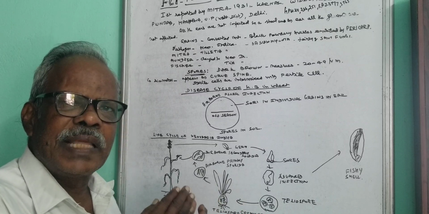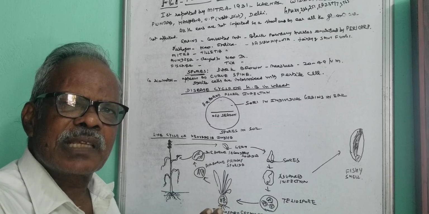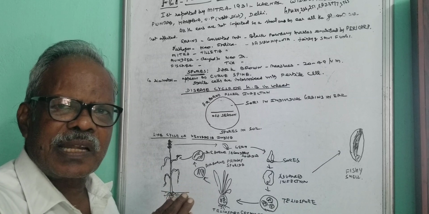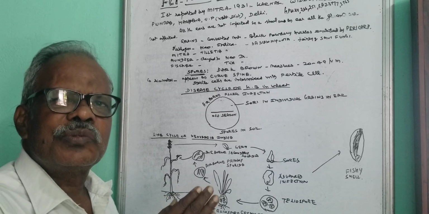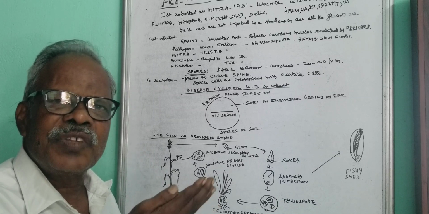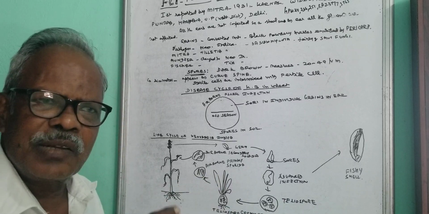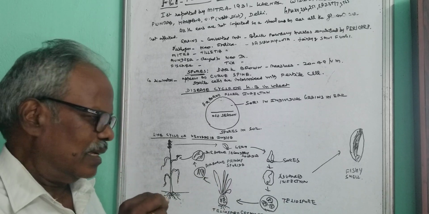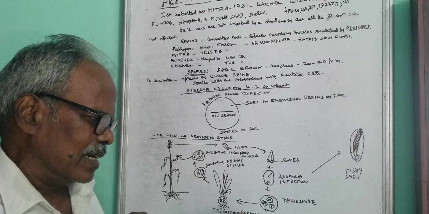Naturally a groove will be there, but that groove is further deepened and developed. In the worst affected grain a very big groove is formed, and we can only see the shell of the grain. That is the most advanced infection.